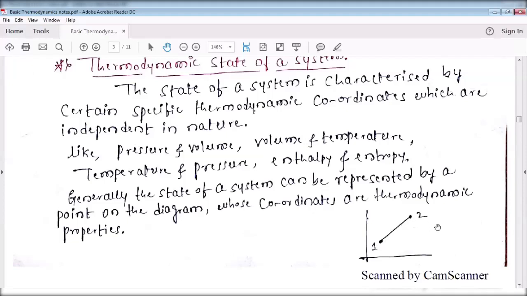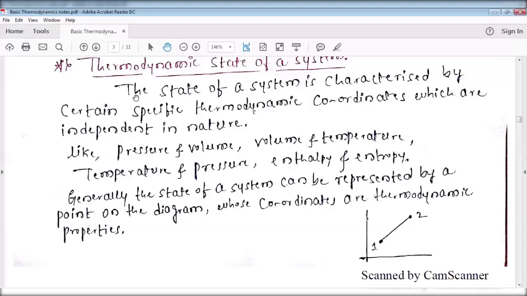That is a graph, whether in physics or chemistry, wherever you are plotting a graph. In those cases, you must know two variables, one along the x-axis and another along the y-axis. Based on the two variables, you identify the first point, second point, third point, fourth point, like that. Each point in the graph represents one state of a system. Next, go through the definition. What is the definition?